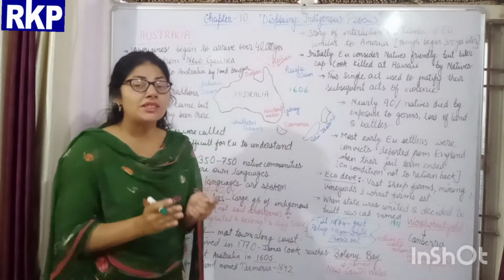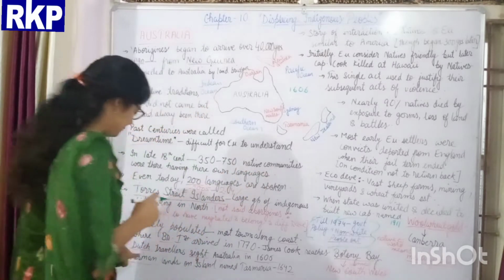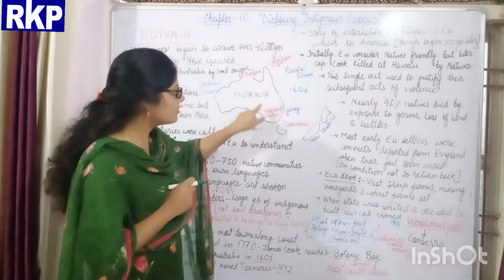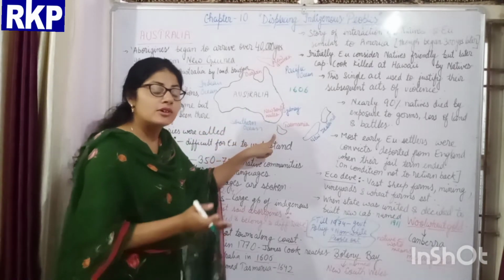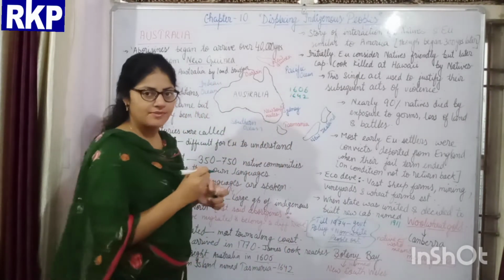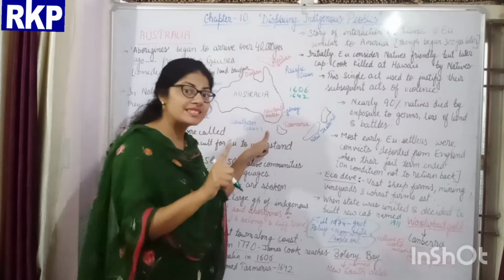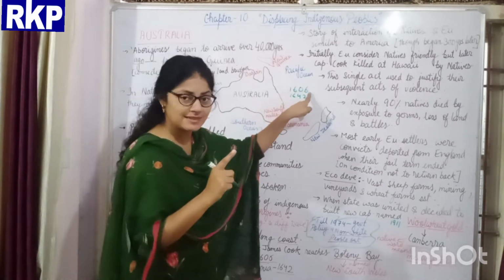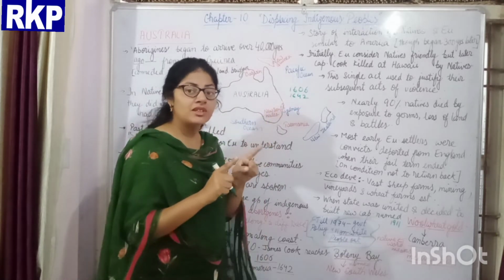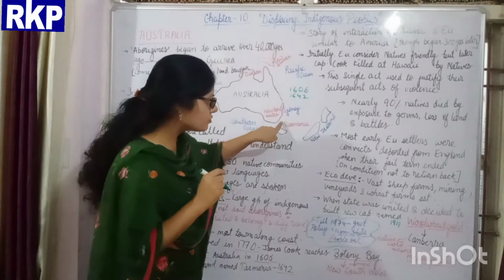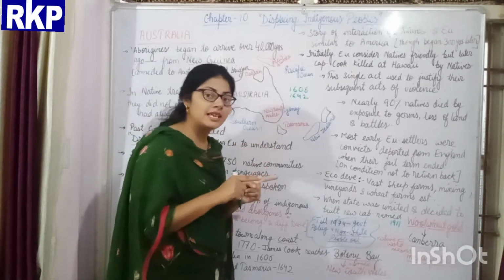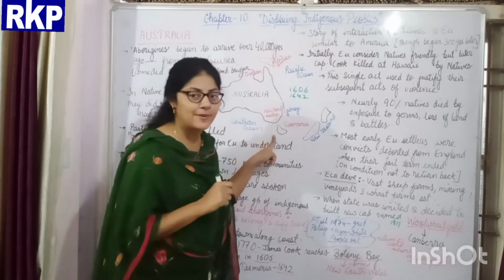Later on, a man called Tasman landed on a small island near Australia in the year 1642. So the continent of Australia was first sighted in 1606 by a Dutch traveler, and in 1642 Tasman reached this island near Australia, and on his name the island was named Tasmania.